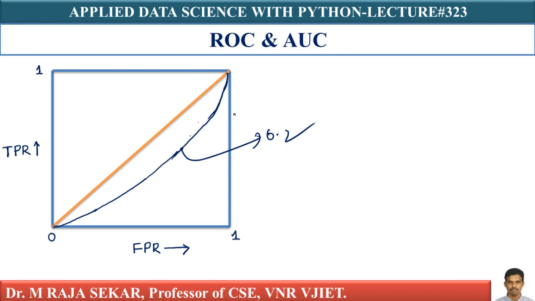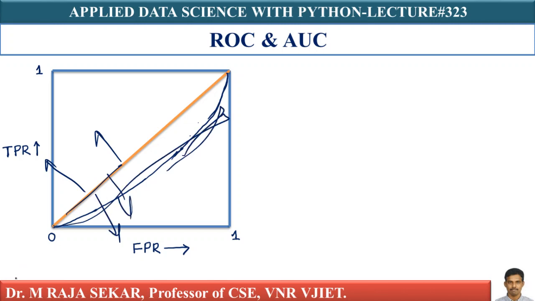What does it mean? Everything above this straight line is a good model. If you get a ROC curve above this straight line, it's a good model. If you get a ROC curve below this straight line, I can say the model is worse than a random model.